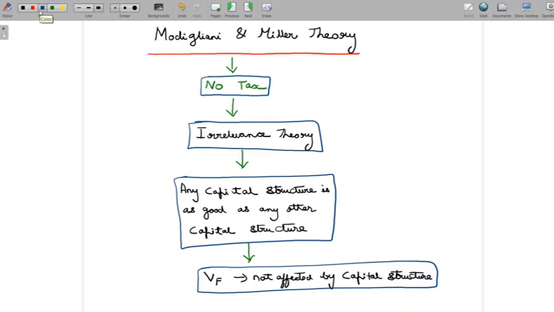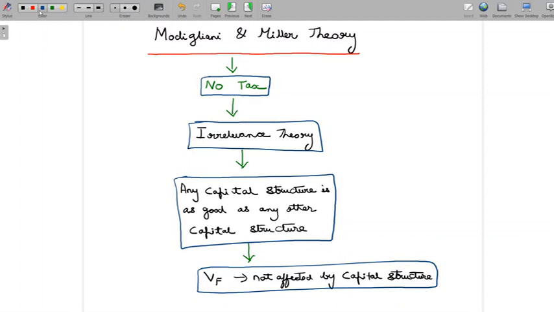They are basically telling us that the value of a firm is not going to be affected by capital structure, or if there are two firms which are exactly similar to each other but for the capital structure, their values cannot be different. Two firms which are exactly similar to each other but for their capital structure cannot have different values just because they have different capital structures. This is what Modigliani and Miller tell us through this theory.